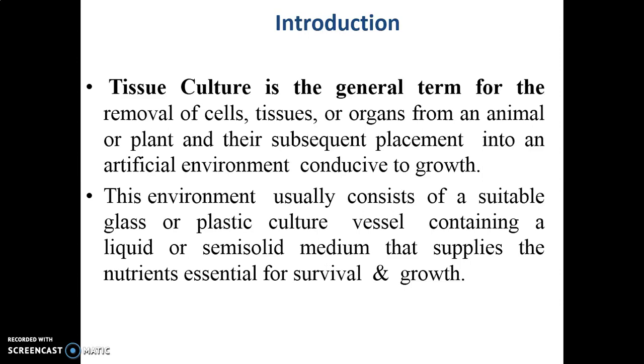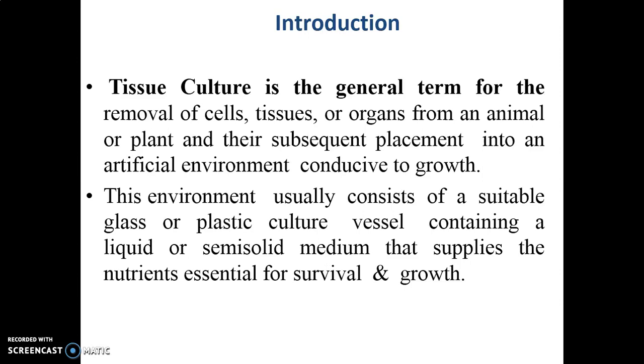So this artificial environment usually consists of a suitable glass or plastic vessel containing liquid or semi-solid medium. Like we grow bacterial cells in a lab on the nutrient agar plate, we use semi-solid medium. For tissue culture, the vessel used is either glass or treated plastic containing either liquid or semi-solid medium.